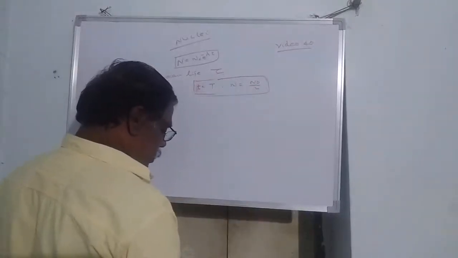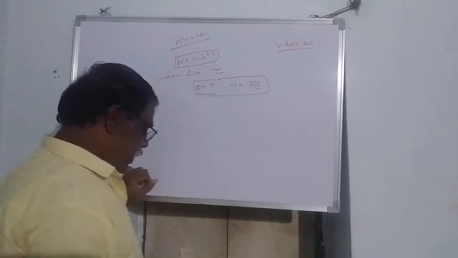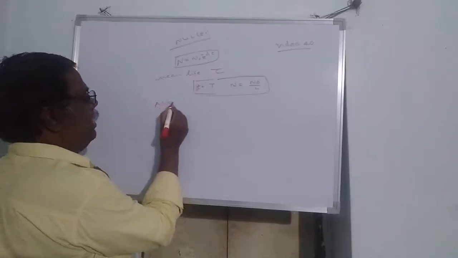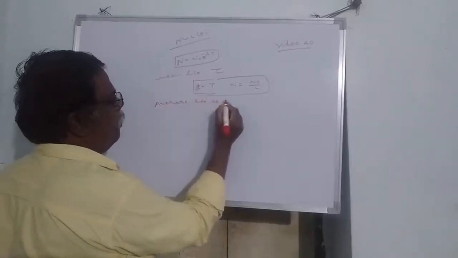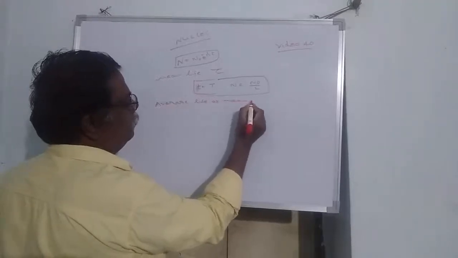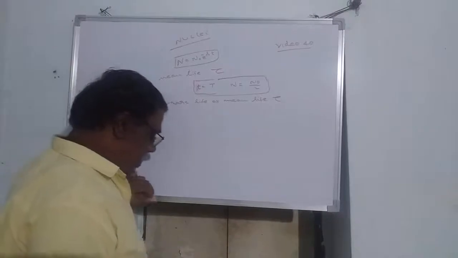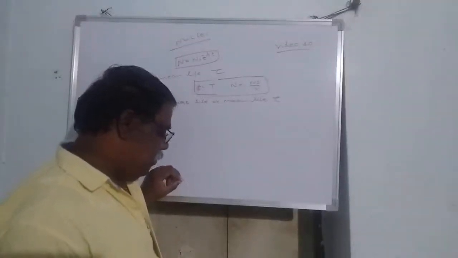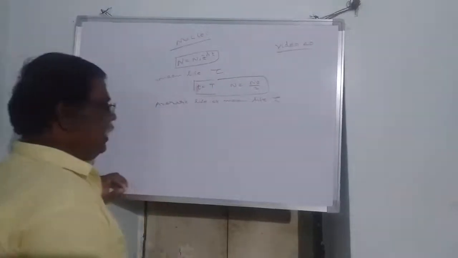How can you define mean life? What is the definition for the mean life? Mean life, or another name average life, should be denoted with tau. What is mean life or average life? It is equal to the total lifetime of all the nuclei divided by the total number of the original nuclei.